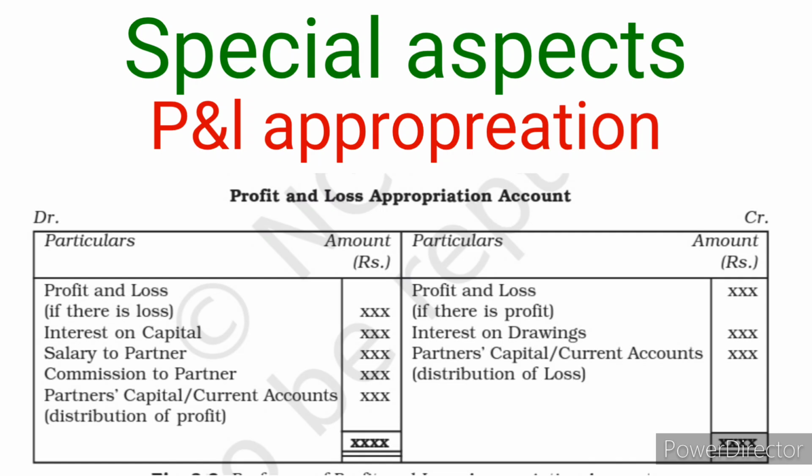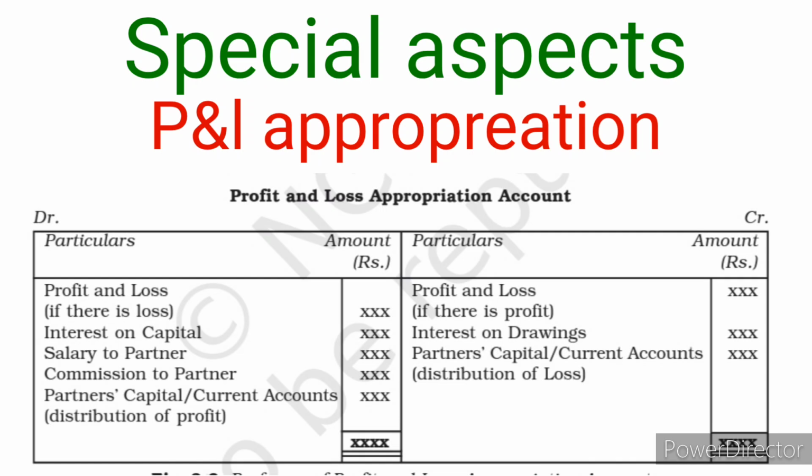After providing for all these with the help of net profit, if any excess net profit remains, that excess net profit will be distributed to the partners in the proportion mentioned in the partnership deed. If it is profit, it will be distributed on the debit side of the profit and loss appropriation account. If it is loss, it will be distributed on the credit side. Most important. And journal entries are most important. Whatever item has been placed on the debit side of the profit and loss appropriation account, the journal entry will be profit and loss appropriation account debit to that particular item.